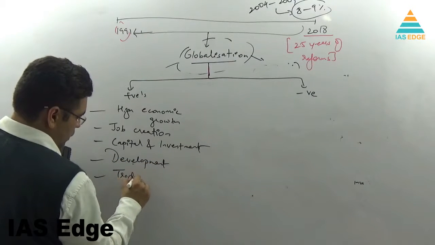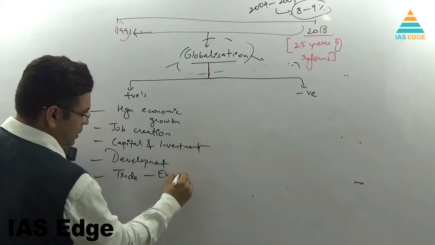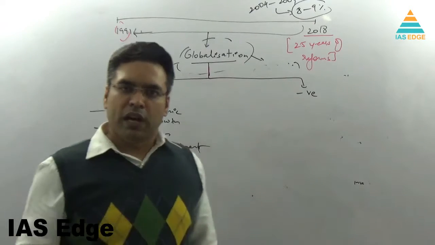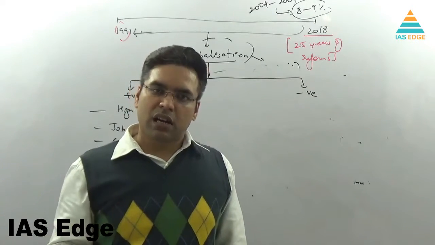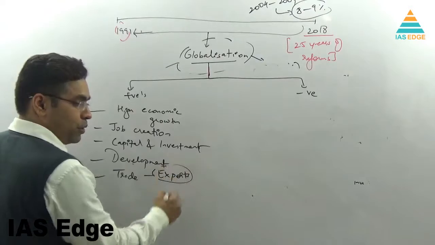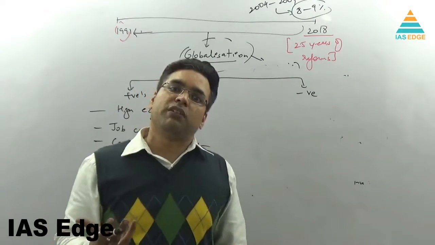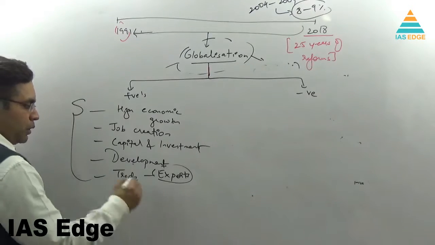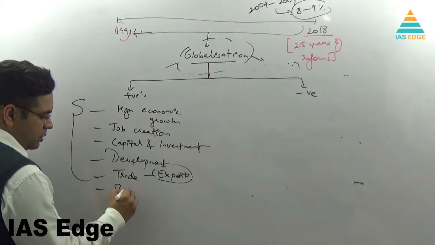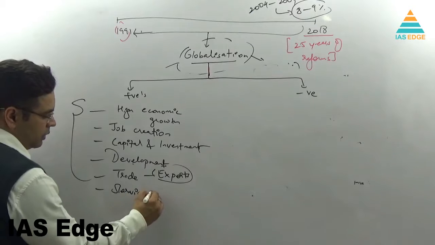trade, especially exports. A lot of sectors India is doing well in terms of exports. We have gems and jewelries, petroleum products, agricultural machinery, agricultural items. So we are doing well in the exports as well. Around $300 billion of export that we are doing. So these are the positives. Economic growth, service sector driven.